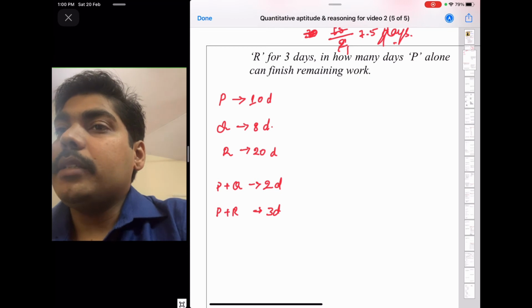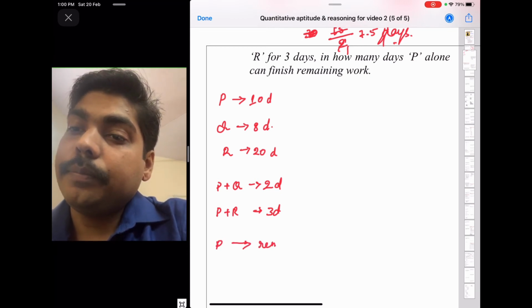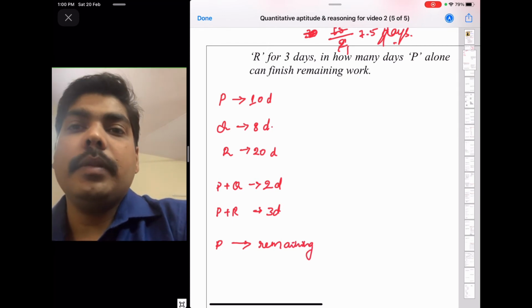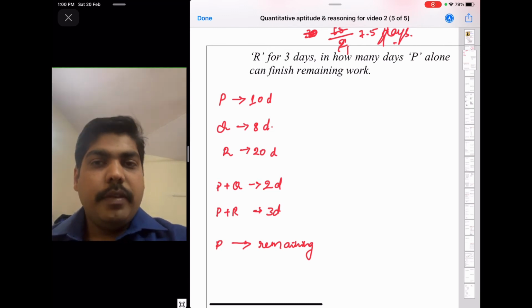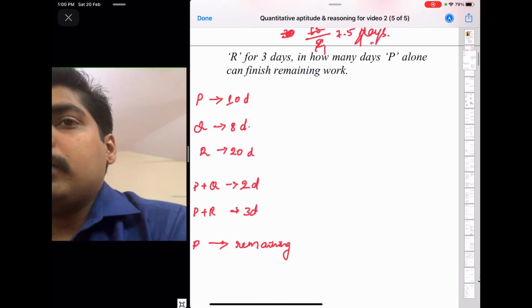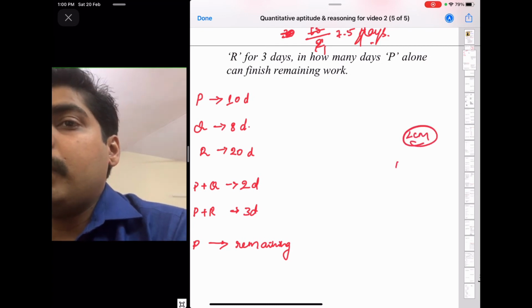In how many days can P alone finish the remaining work? Okay, so same as before, we don't know the work, we have to define the work. To define the work, take the LCM of 10, 8 and 20.